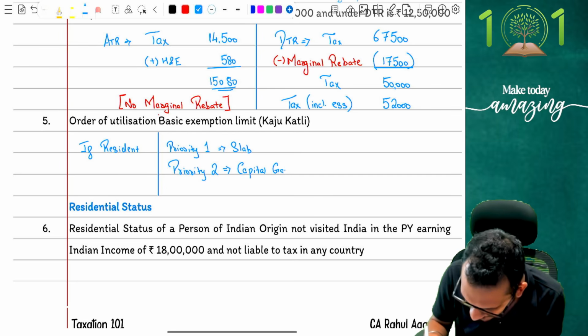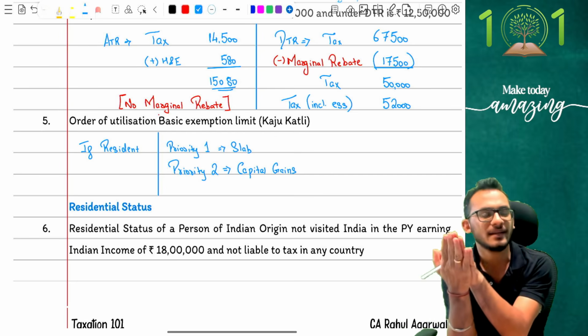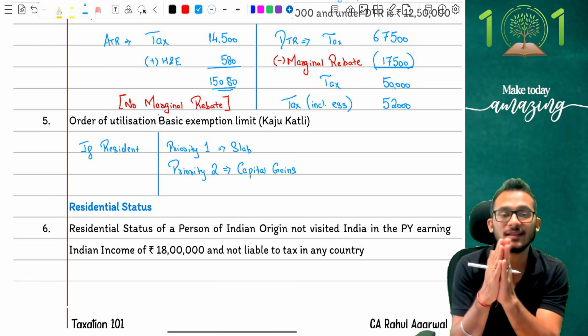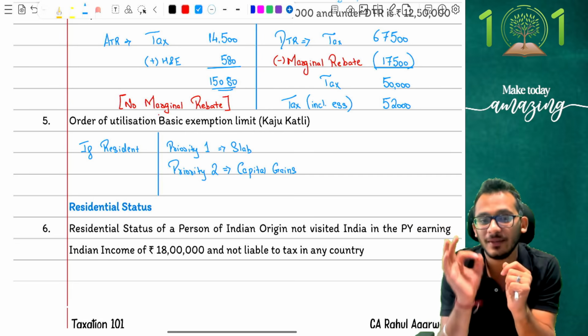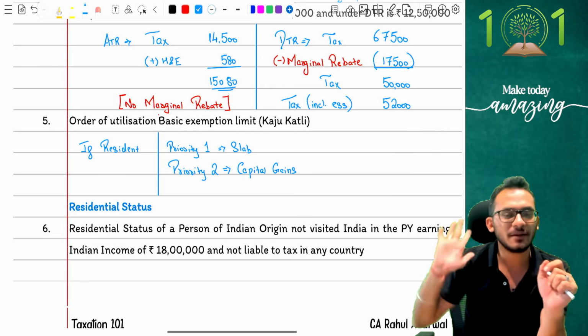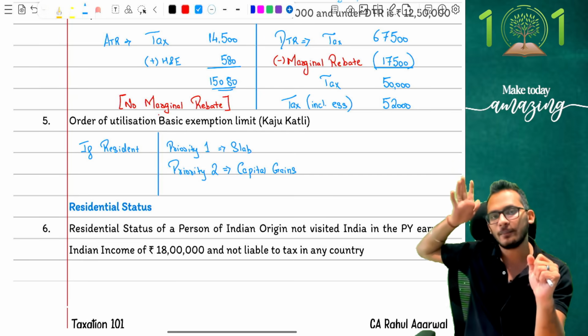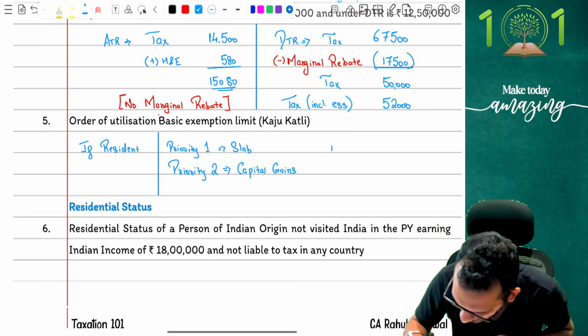Yes, so income tax basically comes and says, first of all, whatever incomes you have, split your incomes into slab and capital gains. If you are able to utilize your slab against your basic exemption limit, go forward. If at any point of time your basic exemption limit, the 2 lakh 50, the 3 lakh, the 5 lakh or the 4 lakh has not been utilized properly, you can now consume your capital gains for it. But at any point of time, no utilization will take place from your winnings and unexplained income.